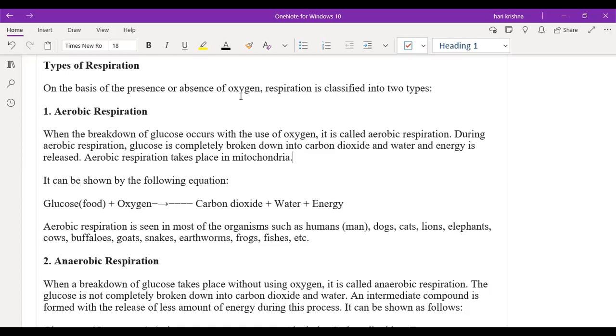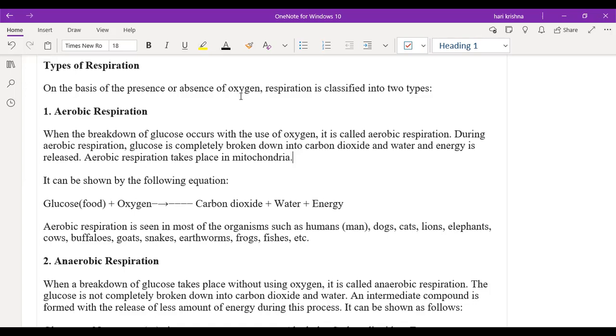I will tell you what ATP is: adenosine triphosphate. This is generally a small energy packet. Like you know about water packets or milk packets, right? Like that, in our body we have energy packets. That is the ATP. So whenever the body requires energy, this ATP will give the energy to the body. So energy is stored in the form of ATPs.